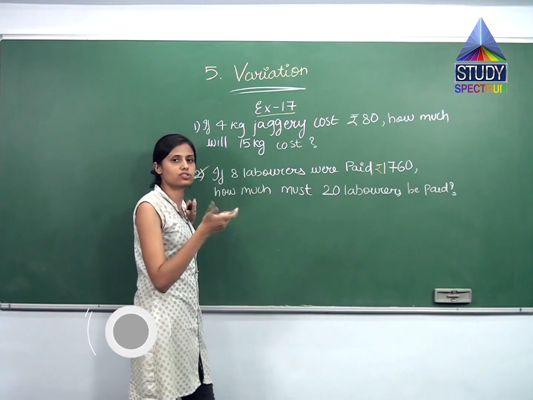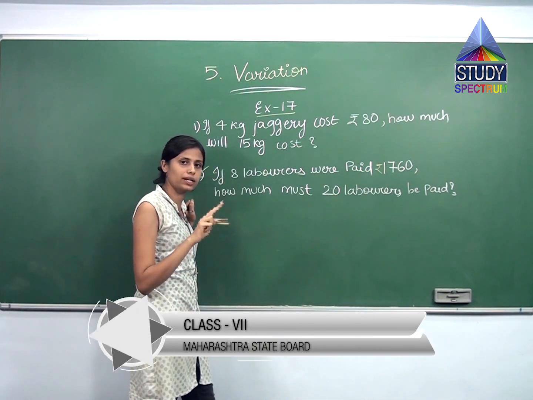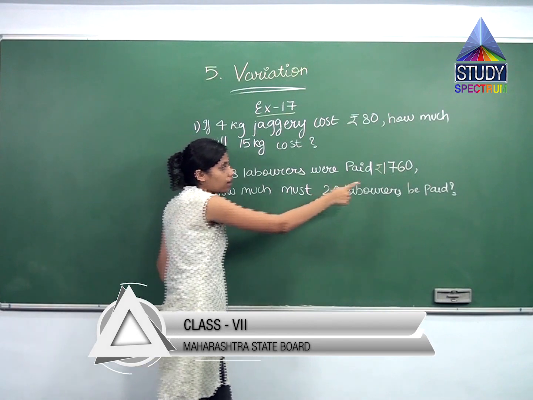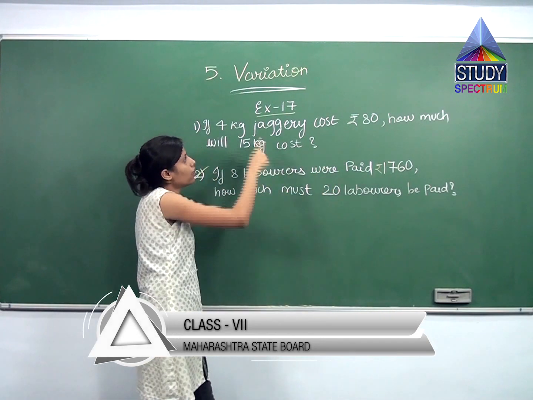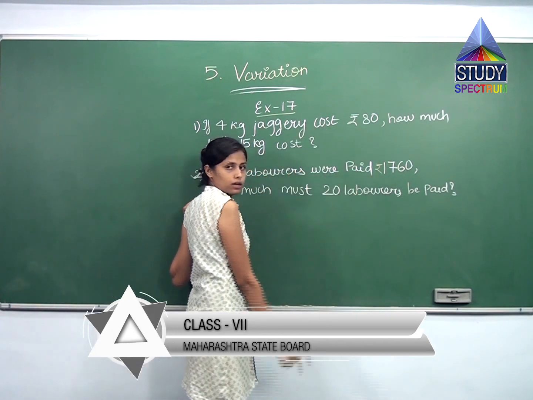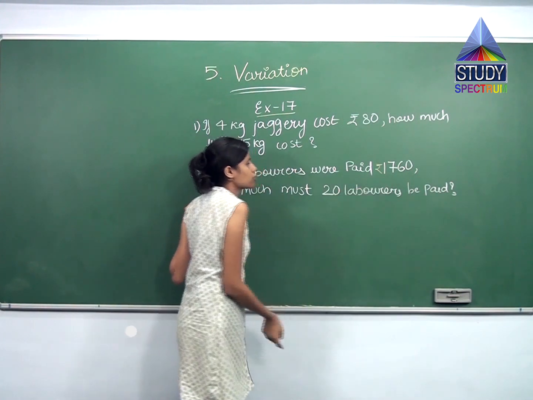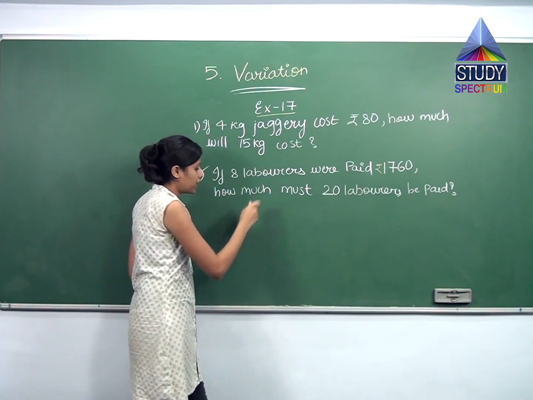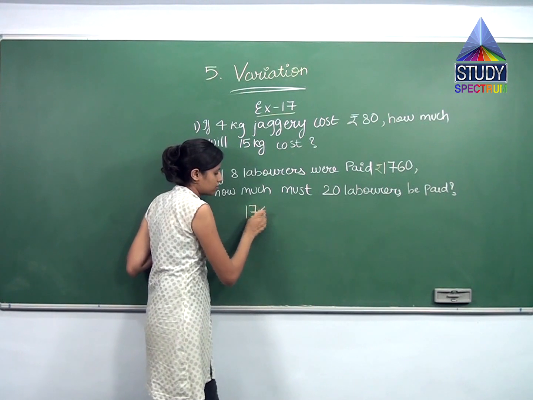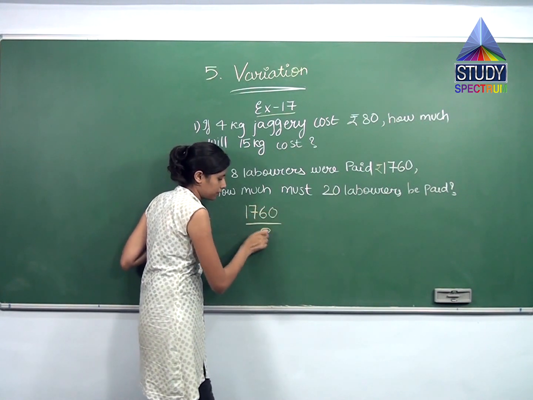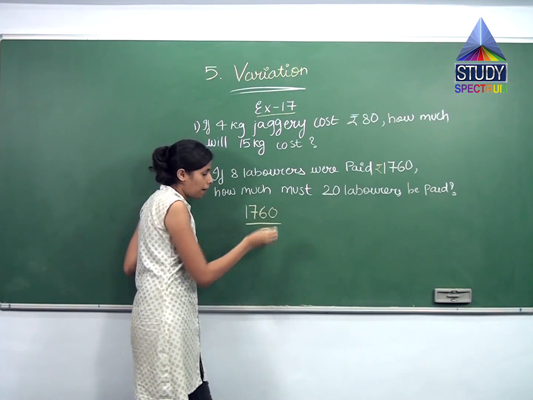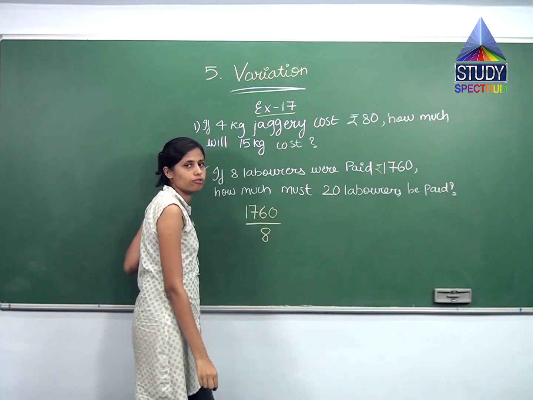Anything, ratio can be exchanged, like numerator and denominator can be interchanged. In the first case, we took 4 by 80, right? Now we will take 1760 by 8.